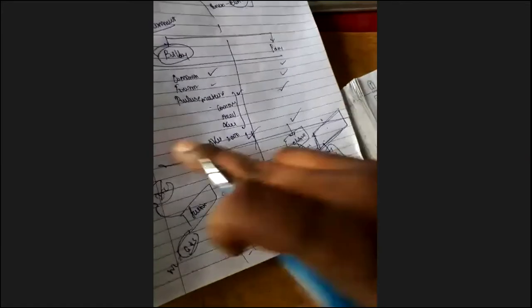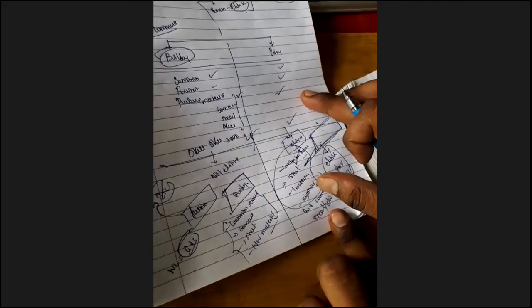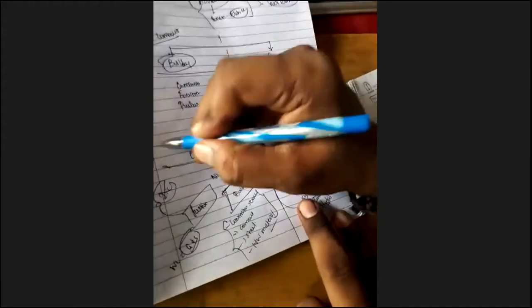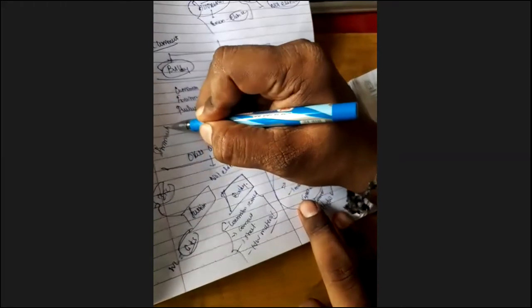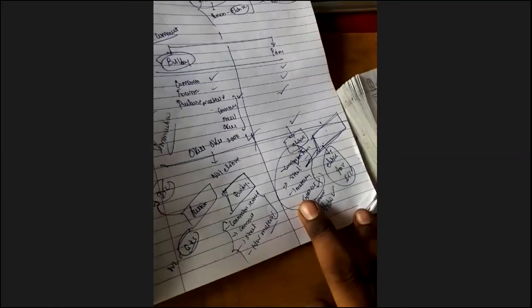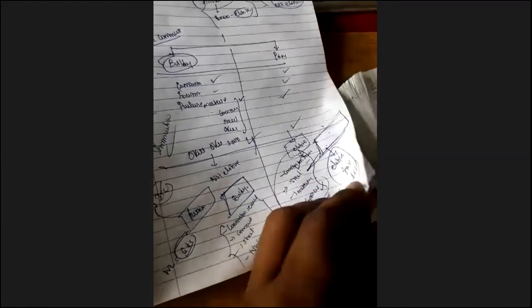So if it is used for the building, it is not eligible. If it is used for the plant and machinery, it is very much eligible for ITC. If it is for immovable property, with regard to land and building, not eligible. If it is used for plant and machinery, it is very much eligible for input tax credit.